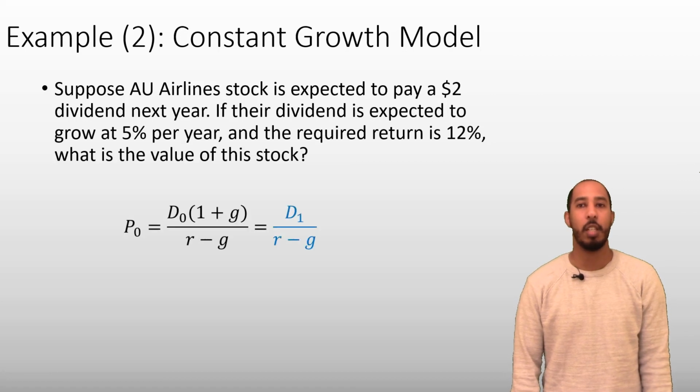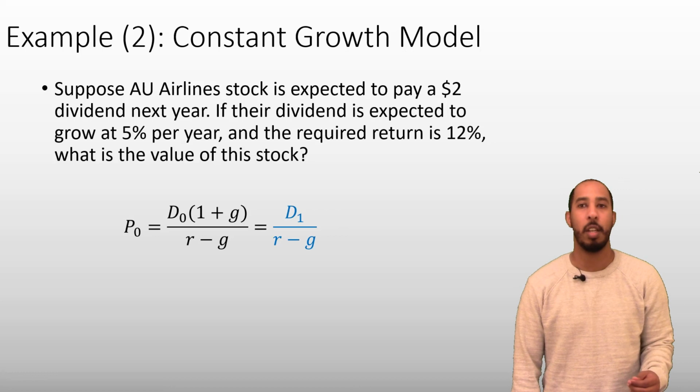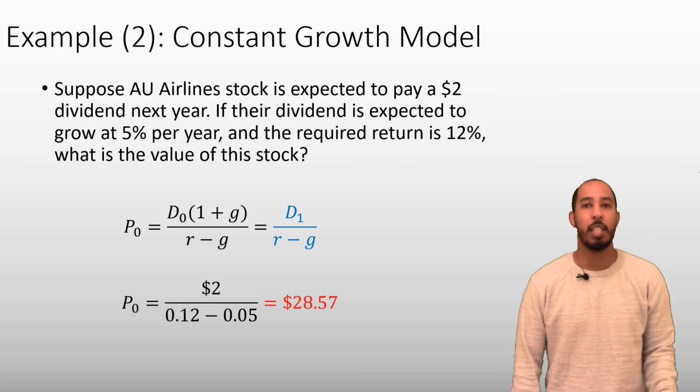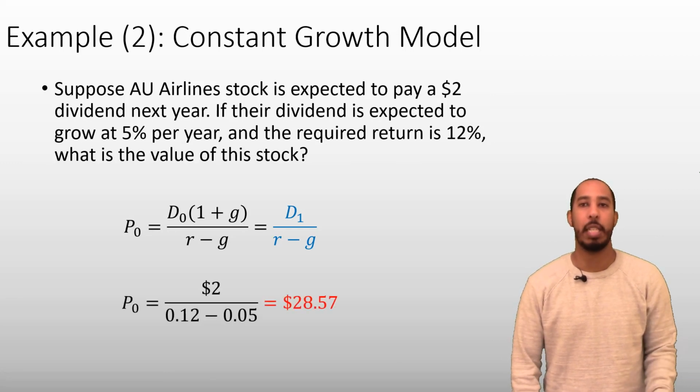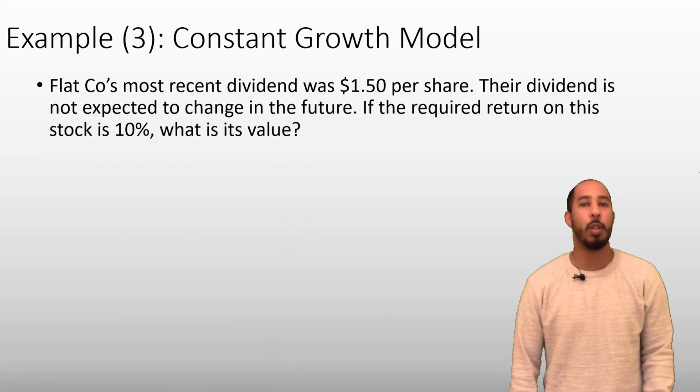For this situation, we'll use the second version of the model because we're given information on D1, the dividend next year. We don't know anything about D0, the current dividend. Putting the information into the model, we get a value of $28.57. That's the value today of receiving all of AU Airlines' future dividend payments. And we'll do a final example.